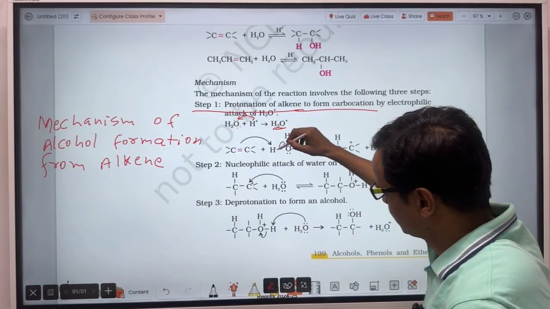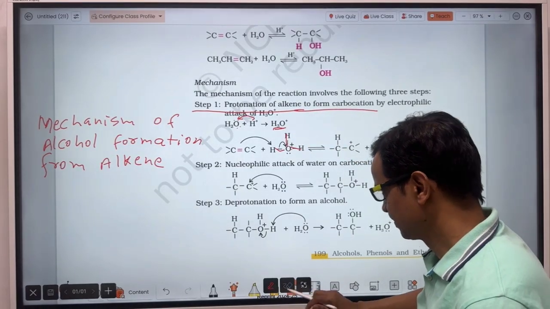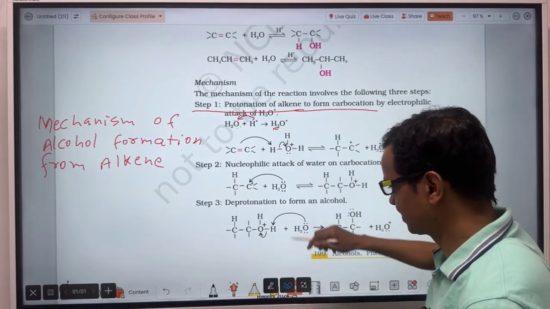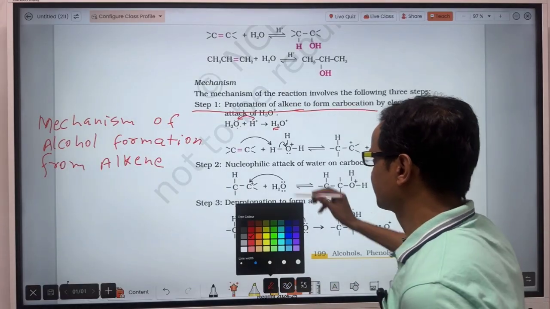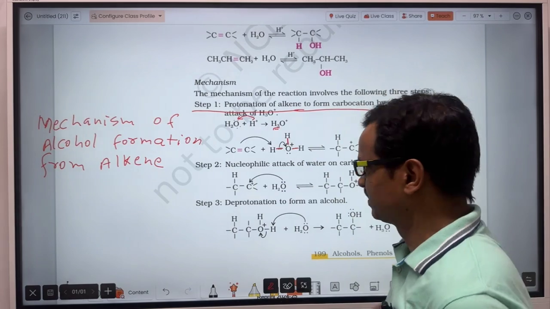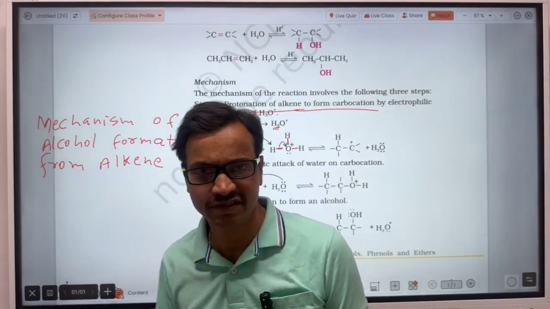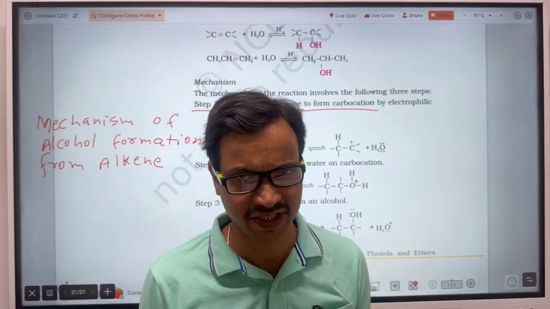This positive charge will put stress on all three O-H bonds. Due to this positive charge on the oxygen, there will be stress on these bonds. The pi electrons, you know, are weakly bonded.